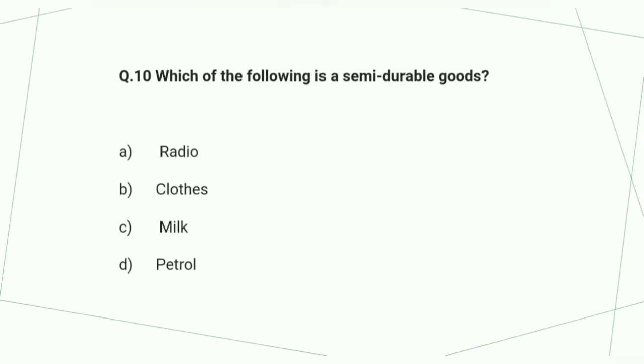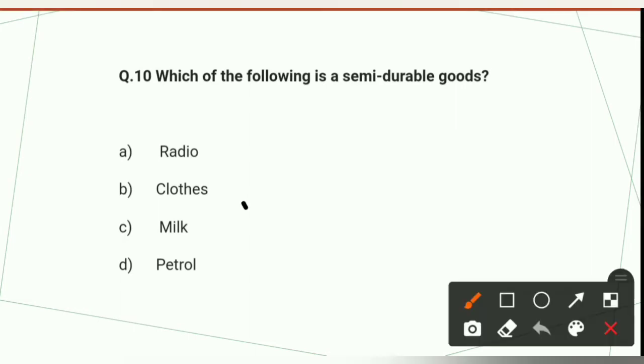10th MCQ is here. Which of the following is a semi-durable good? Radio, clothes, milk, or petrol. The right option to this question is option number second, clothes.